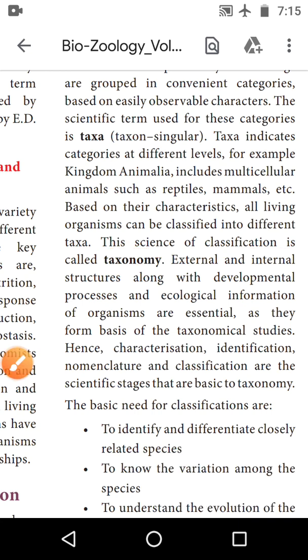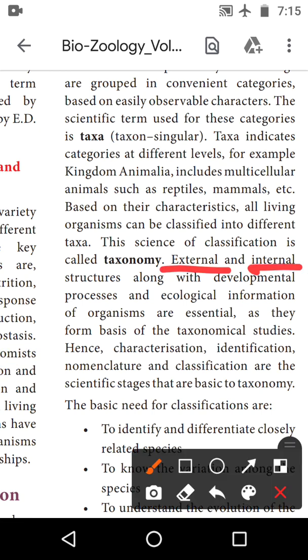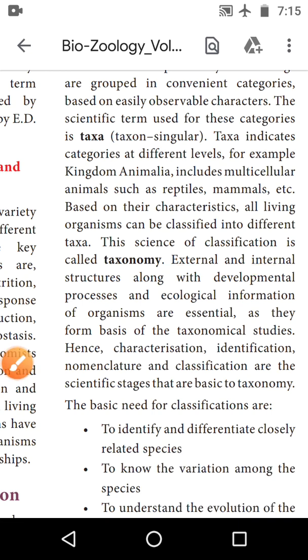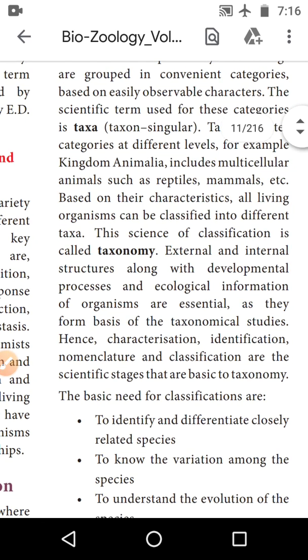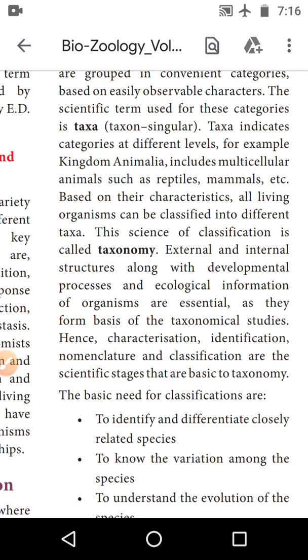Next one is the external and internal structure. What is the external structure? What is the internal structure? External means morphology, the outside of the body, and internal means the inside of the body. For example, on the outside of your body, what parts are present? Your hand, your face, your eyes, ears. This is the study of external characters. Internal characters mean you study your internal organs, for example, the heart, brain, lungs. This is the study of the internal structure.